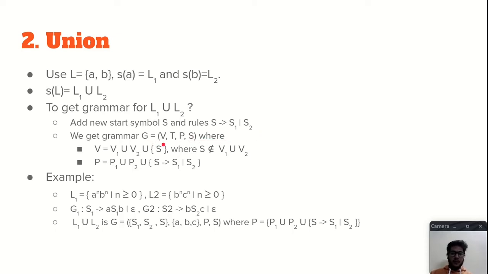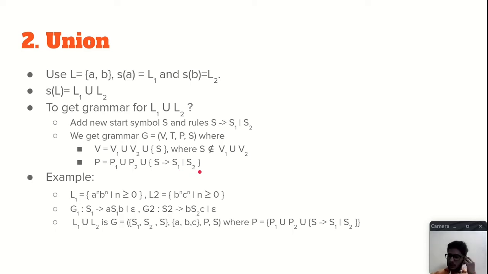can get a grammar V, T, P, S where V equals V1 union V2 union S. V1 is the variables for the language L1, V2 are the variables for the language L2, and S is the start symbol, and S does not belong to V1 or V2. And P are the productions of P1 union P2 union S gives S1 or S2.